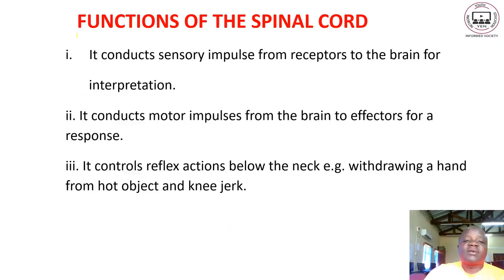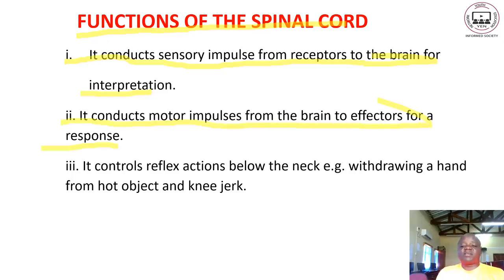Let us look at the functions of the spinal cord. Number one, it conducts sensory impulses from receptors to the brain for interpretation. Two, it conducts motor impulses from the brain to effectors for a response. A response is a reaction. Three, it controls reflex action below the neck, e.g., withdrawing a hand from a hot object and a knee jerk.